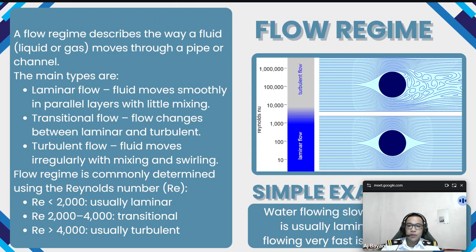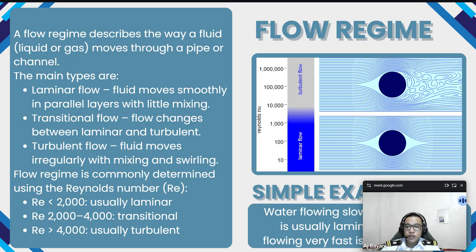And next is flow regime. A flow regime describes the way a fluid, liquid, or gas moves through a pipe or a channel. The main types are, first of all, laminar flow. Fluid moves smoothly in parallel layers with little mixing. And transitional flow, flow changes between laminar and turbulent. And turbulent flow, fluid moves irregularly with mixing and swirling.